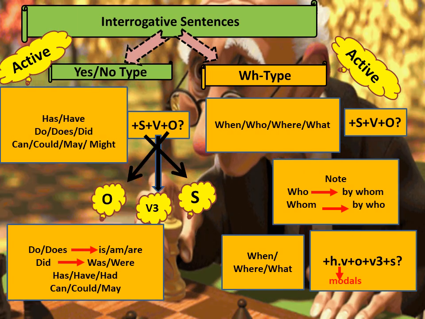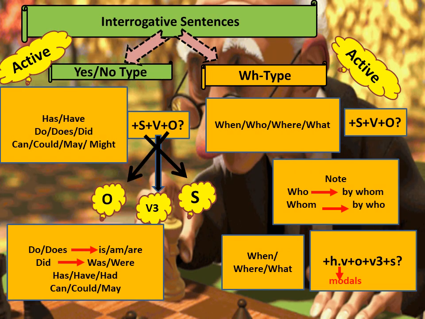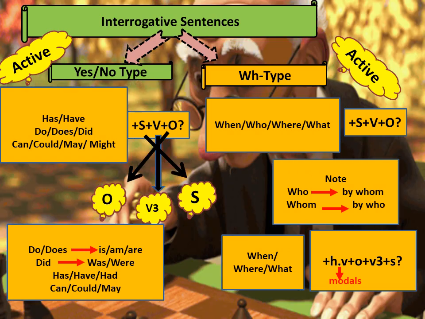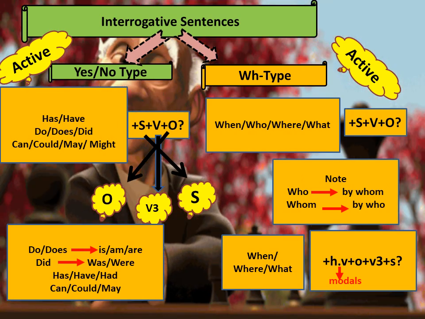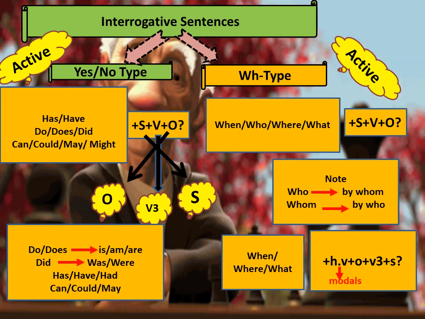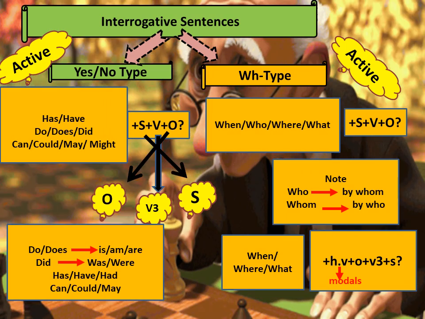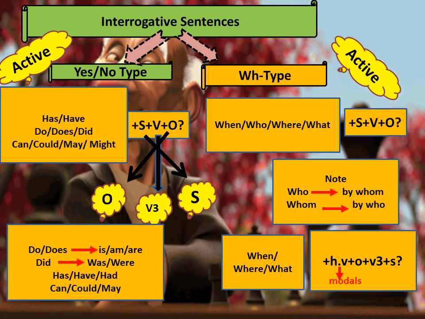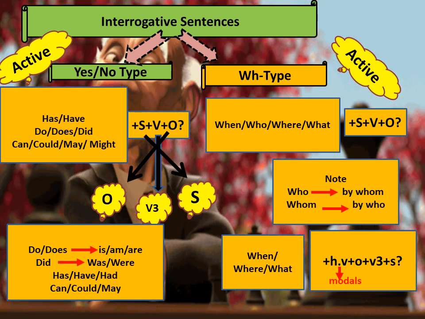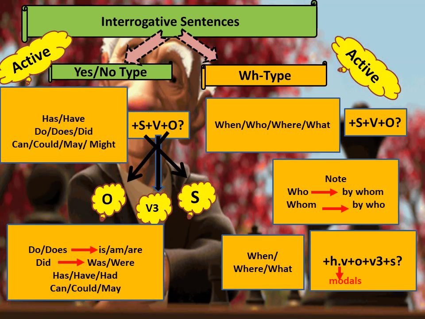And if there is a modal in the active form of the question sentence, then a modal will come in the helping verb place. Then the other things will remain the same, that is object will come to the subject place, subject will go to the object place, and V3 will be there, that is the verb will be converted into V3 form. So this is how WH type sentences convert to passive voice.